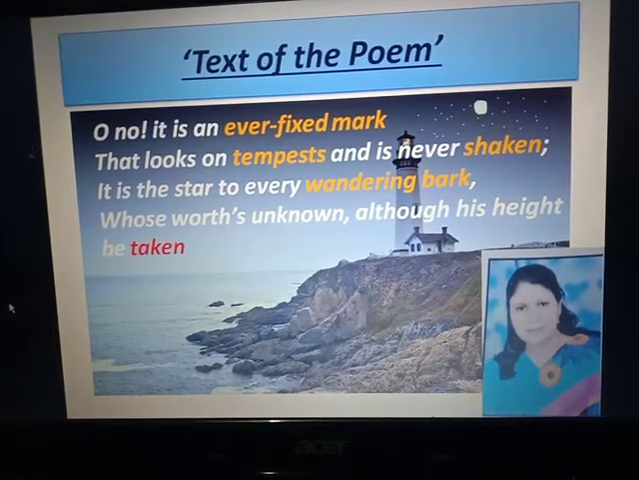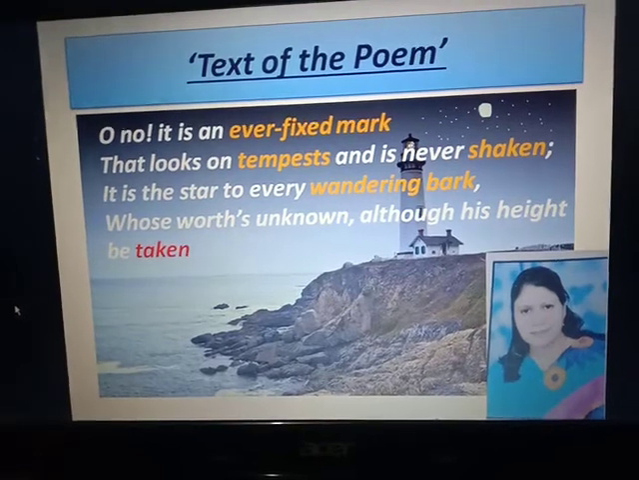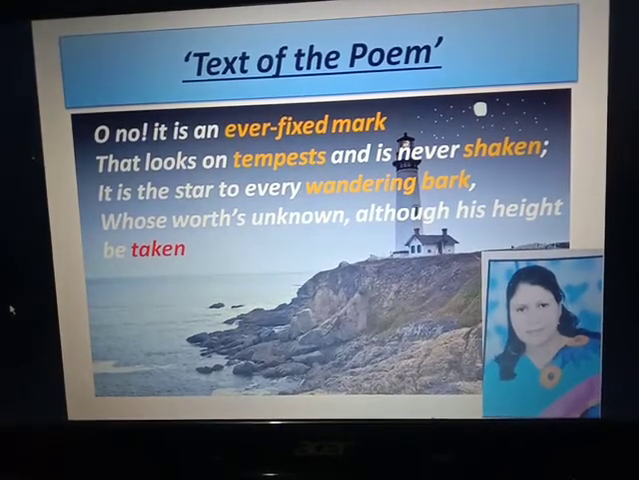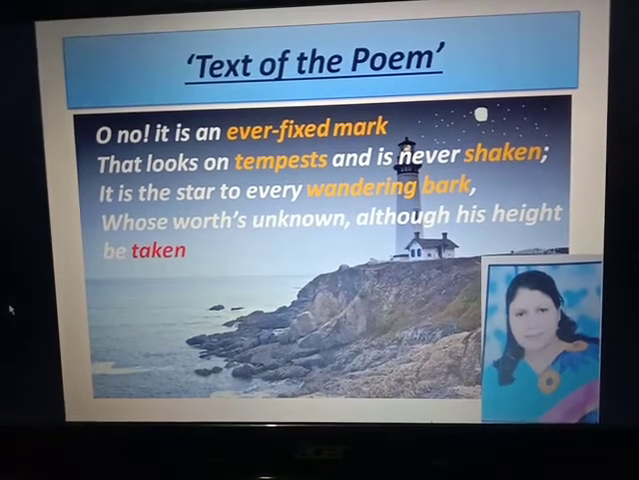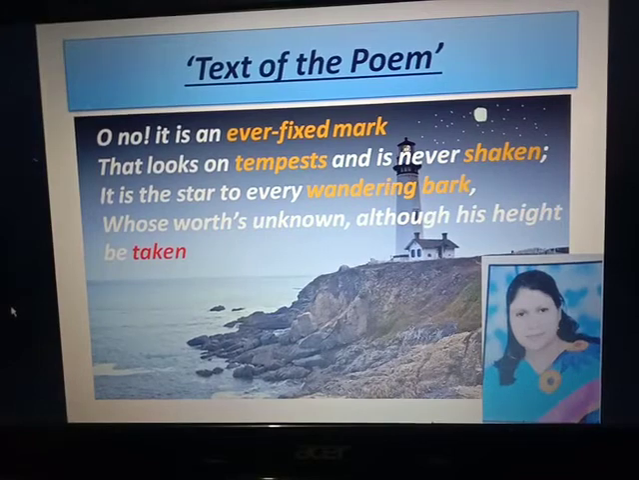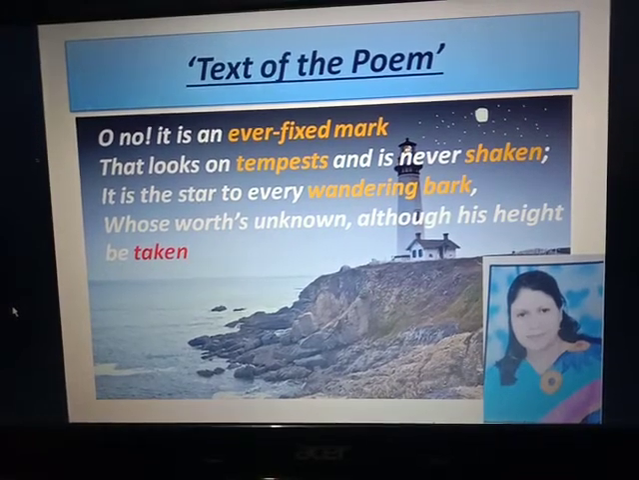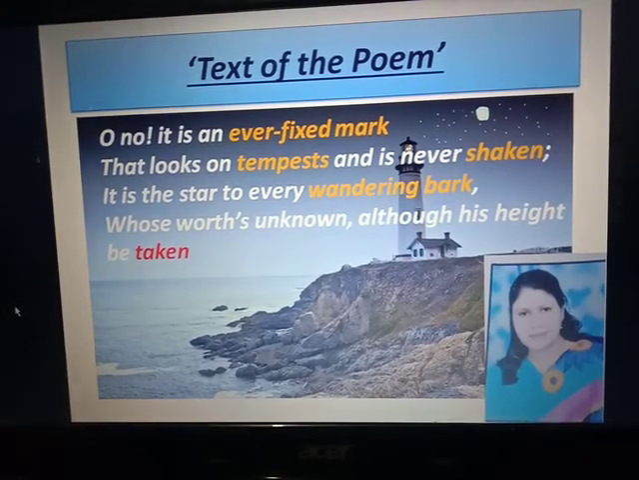Now, I explain you the meaning of the difficult words. Ever fixed mark means fixed lighthouse in the sea. Tempest means the storms.